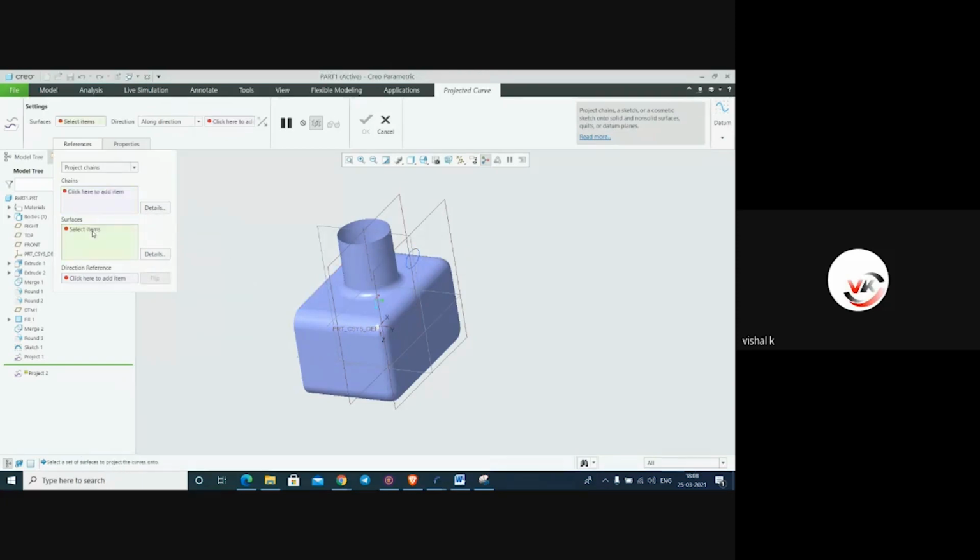Select chain, details, surface, select set. Select the direction. This is the direction.